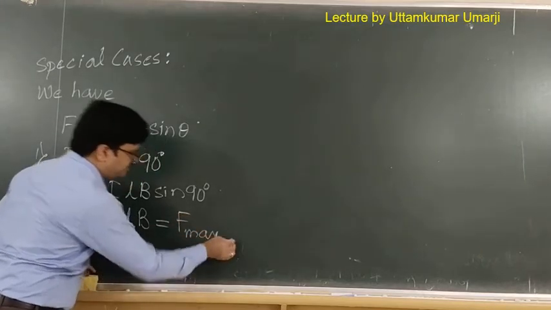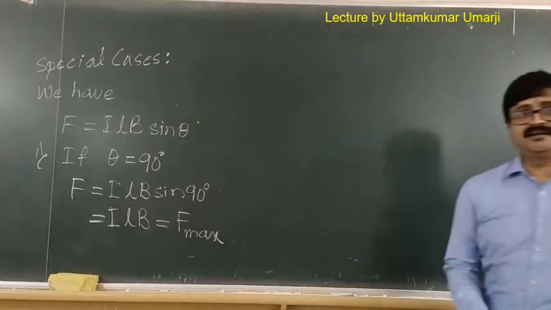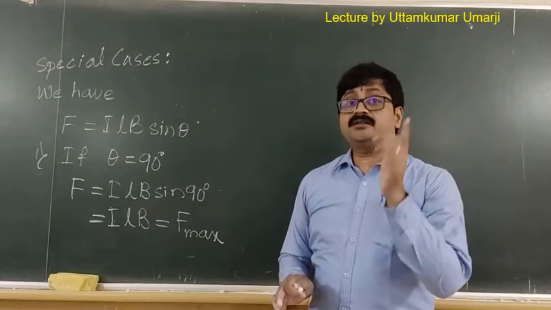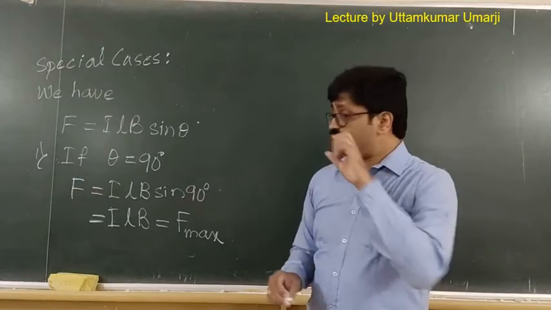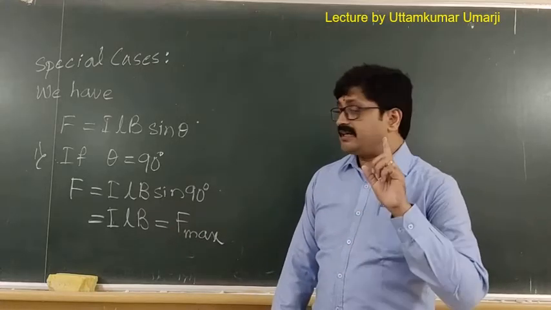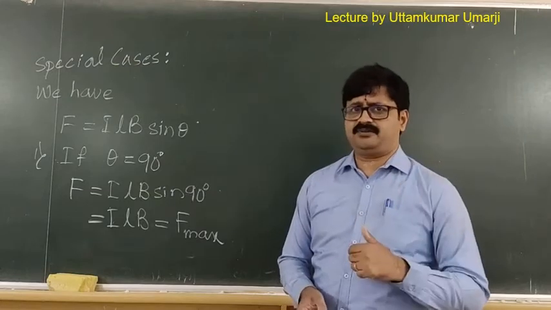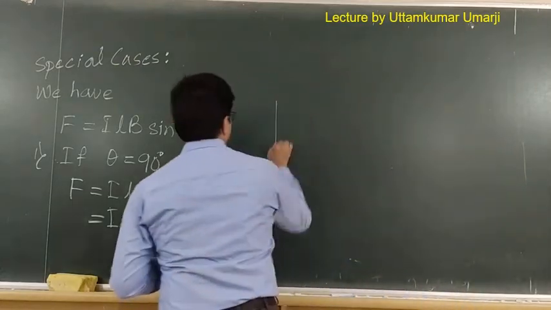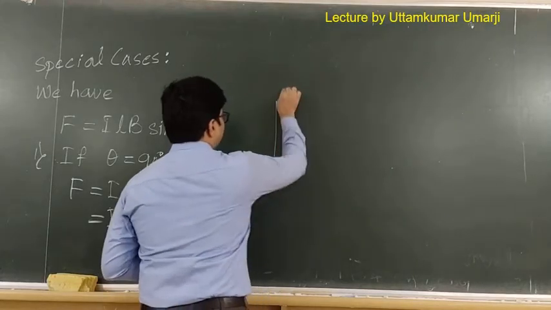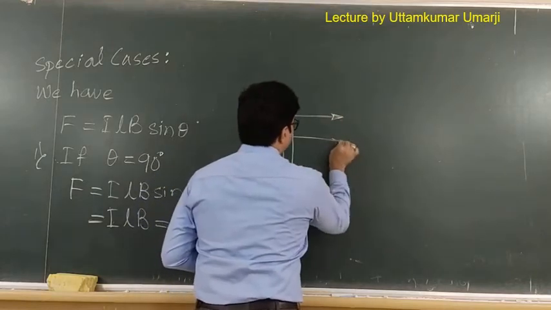So I'll write this as F max. This is the maximum force that we can expect from the conductor, and the conductor can have maximum force exerted by the magnetic field if the conductor is placed perpendicular to the magnetic field. That means, suppose I place the conductor like this. Suppose this is the conductor and the magnetic field is acting like this.